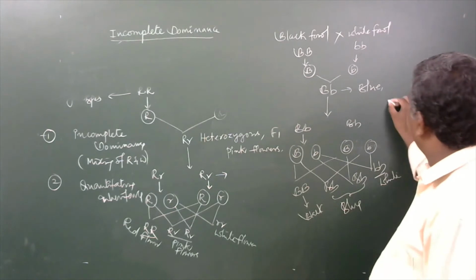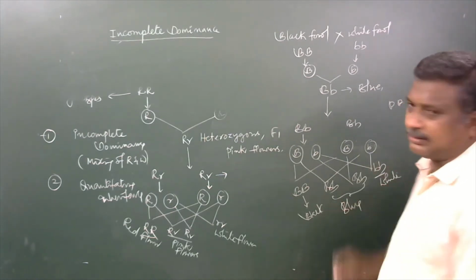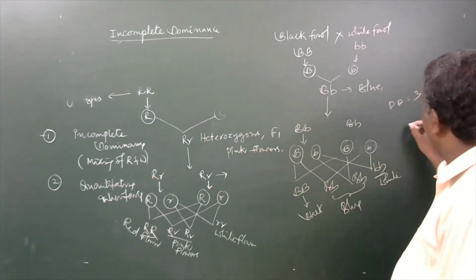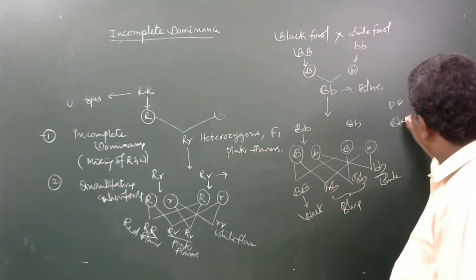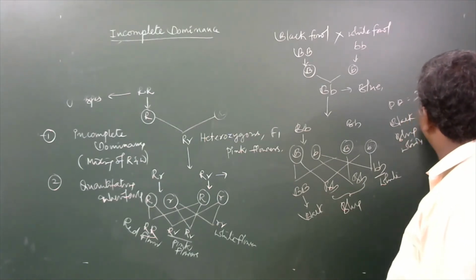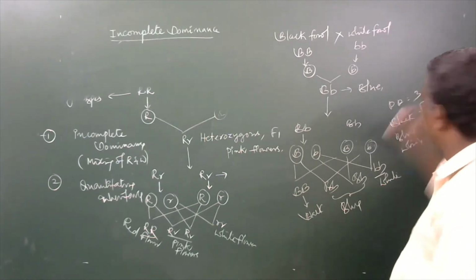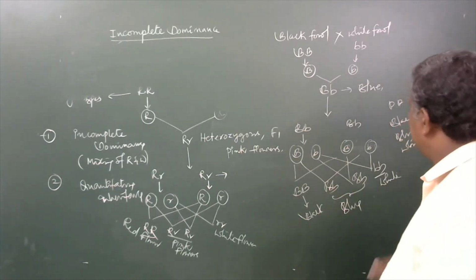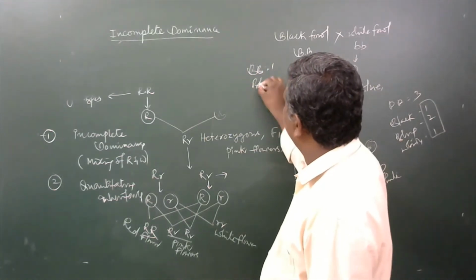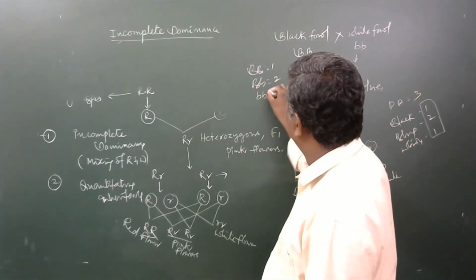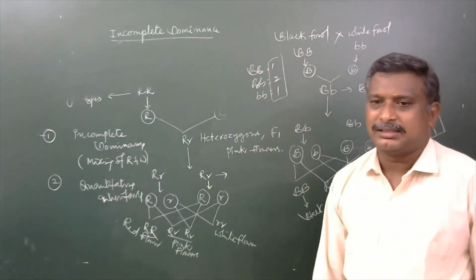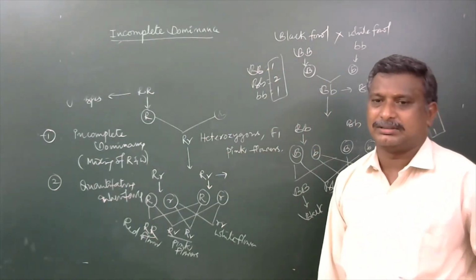Means here also the total number of phenotypes is 3. The phenotypic ratio, that is black, blue, white, appeared in the ratio of 1:2:1. And genotypic ratio here also capital B capital B is 1, capital B small b is 2, small b small b is 1. Means the genotypic ratio here also is the same, that is 1:2:1 in the case of Andalusian fowls.